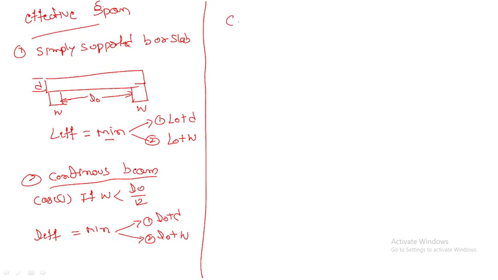In the case 2, again I will take now case 2 in continuous beam. If width of the support is more than L naught by 12, then how we have to write? Again in that we have different cases, right? Case 2 only we have first one, for one end fixed and other continuous, right?